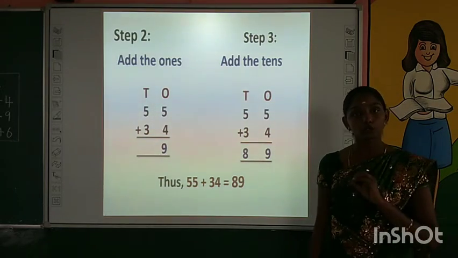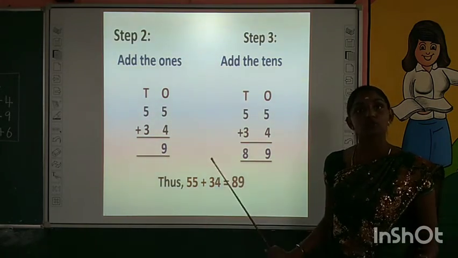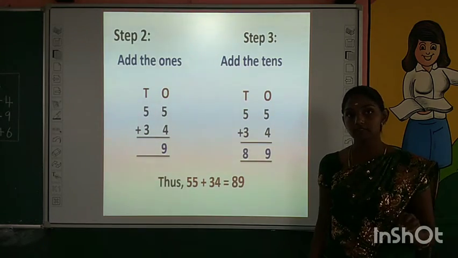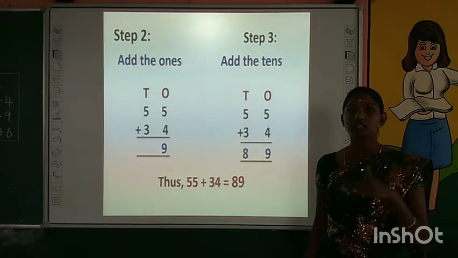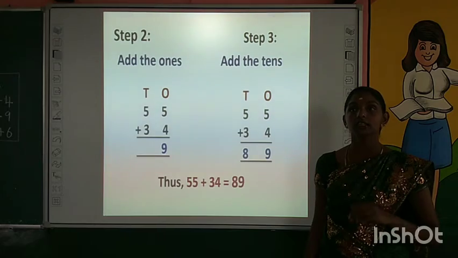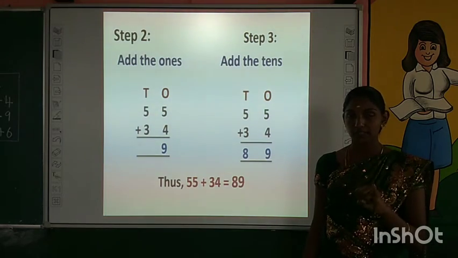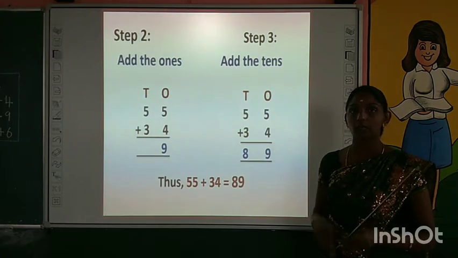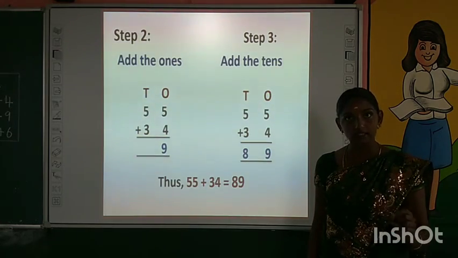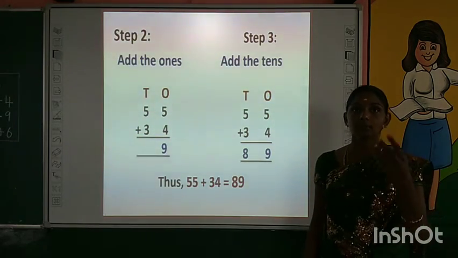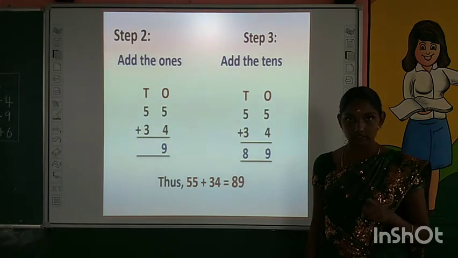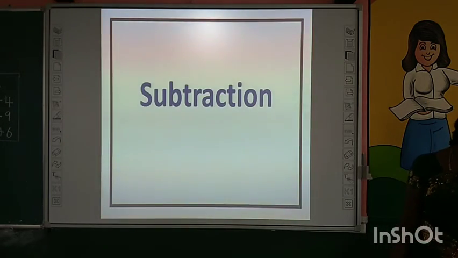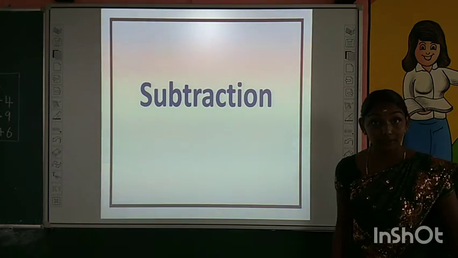Children, now tell me, are you all clear with the steps for addition? Are you all clear with adding 1 digit with 2 digit and 2 digit with 2 digit? Yes children, the first step is you have to write the given numbers in correct column. Next you have to add ones. Third step you have to add tens. Children, super. Now we are going to do subtraction.